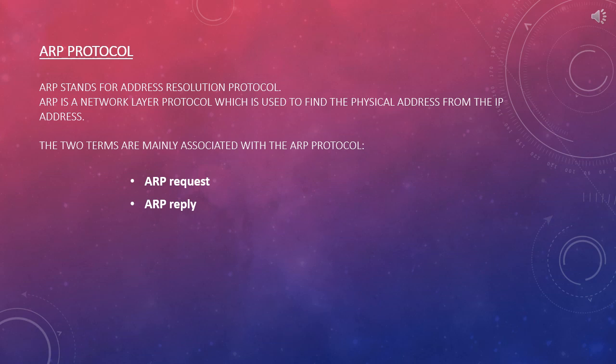When a sender wants to know the physical address of the device, it broadcasts the ARP request to the network. Every device attached to the network will accept the ARP request and process the request, but only the recipient recognizes the IP address and sends back its physical address in the form of ARP reply. The recipient adds the physical address both to its cache memory and to the datagram.